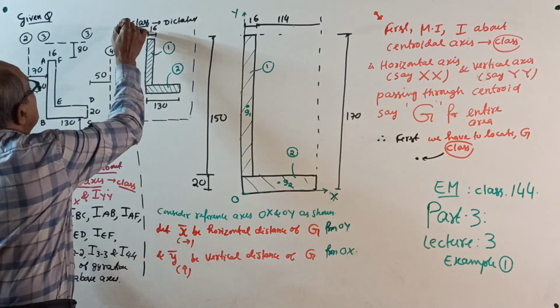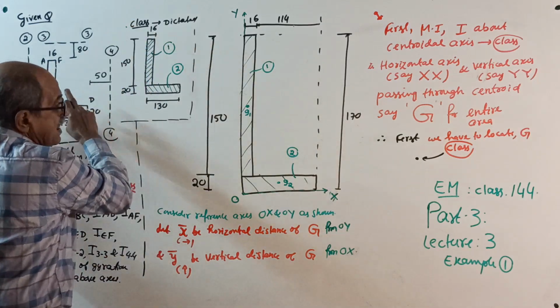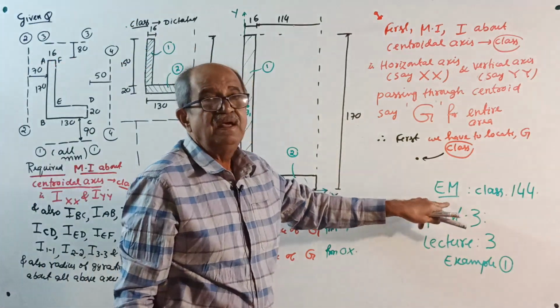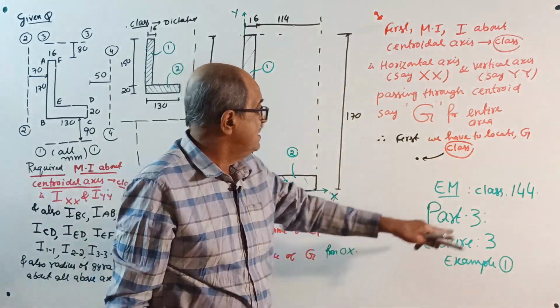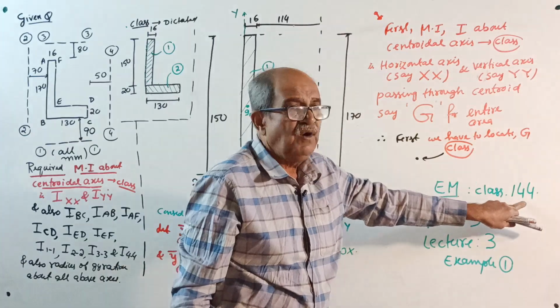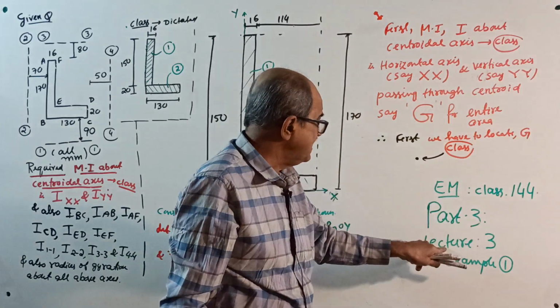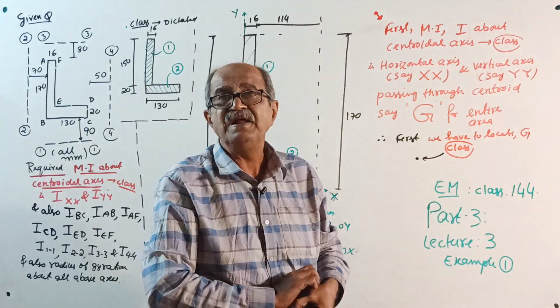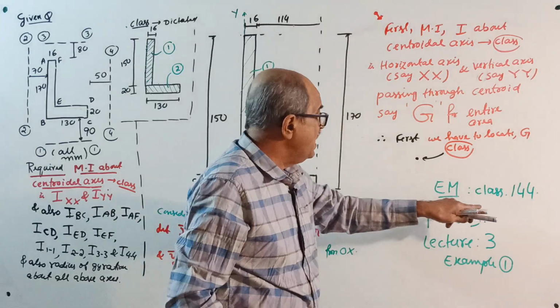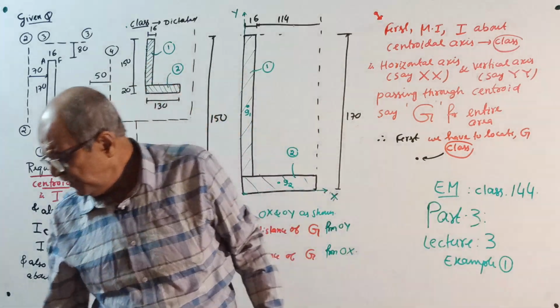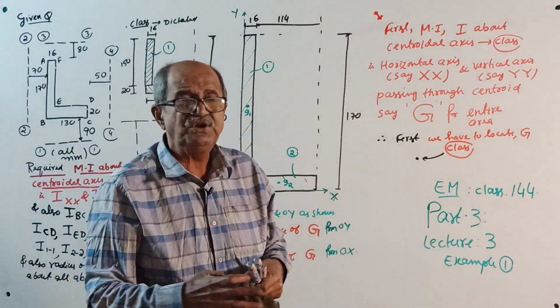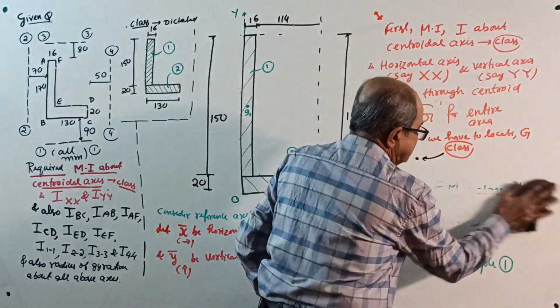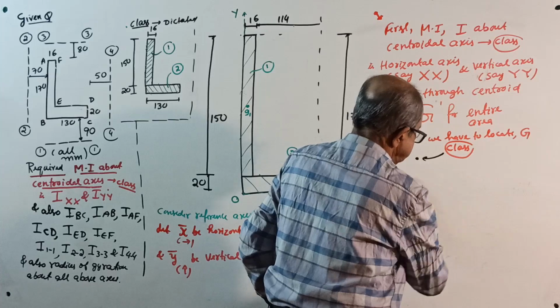You can make a note here. This example is nothing but the same question, Engineering Mechanics class 144, part 3, lecture 3, example 1 of locating centroid. Therefore, locating centroid, I should not explain much. Only in this question I will write something. Next time onwards, you should do it.